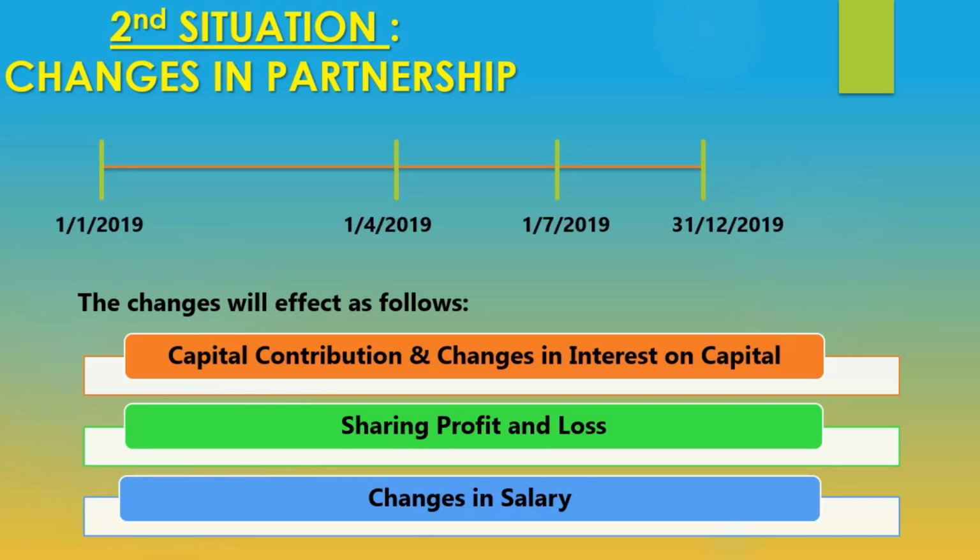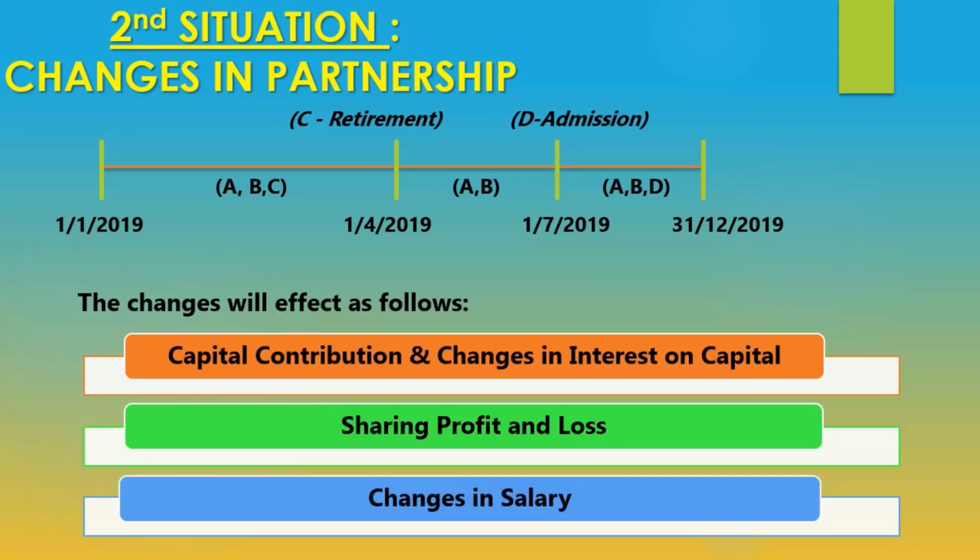Right, so this is the year of assessment 2019 for 12 months, 1st January until 31st December 2019. The partners are A, B and C. What happened there is that from 1st January 2019 until 31st March 2019, ABC is a partnership.